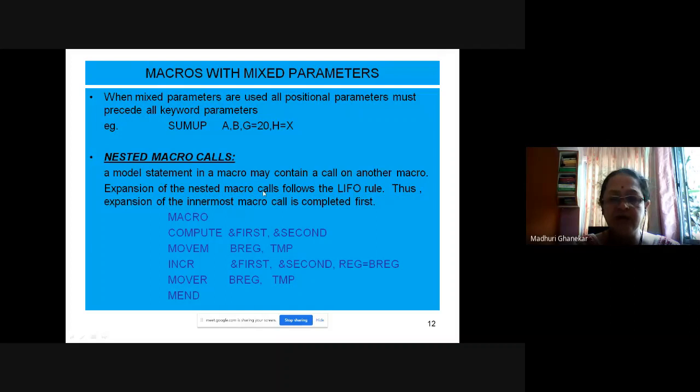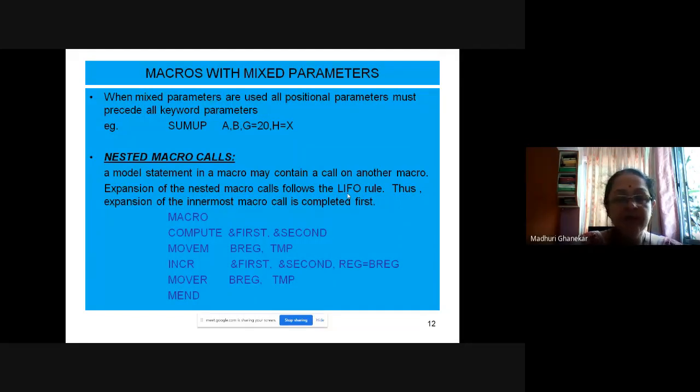Expansion of the nested macro calls follows the LIFO rule. Later on, we will be discussing nested macros in detail. LIFO means last in, first out.